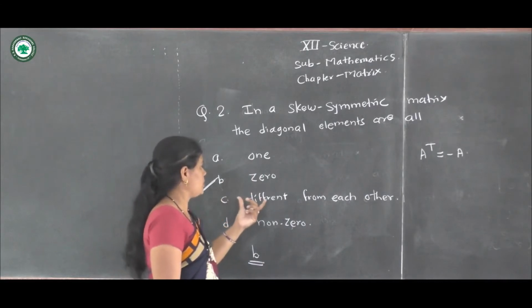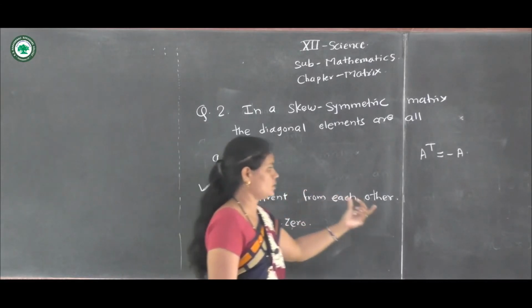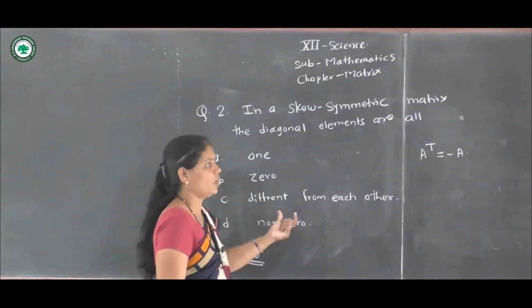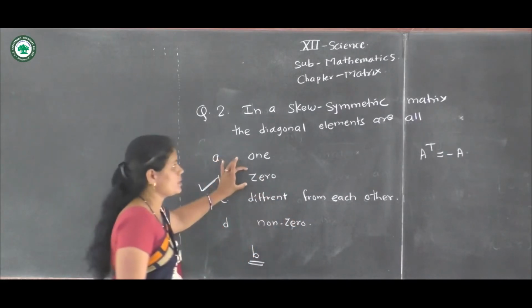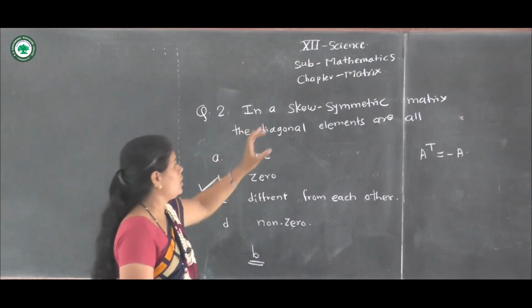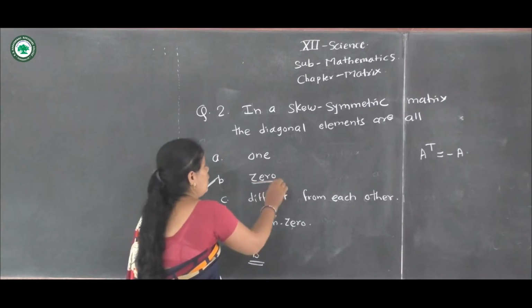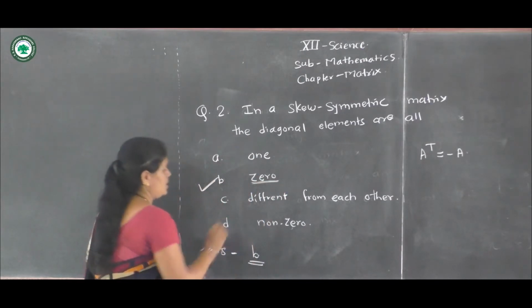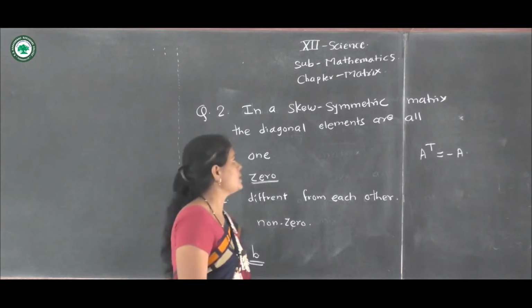Option C, different from each other, is also wrong. And diagonal elements non-zero is also wrong. Therefore, in a skew symmetric matrix, diagonal elements are 0. Option B is correct. Answer B.